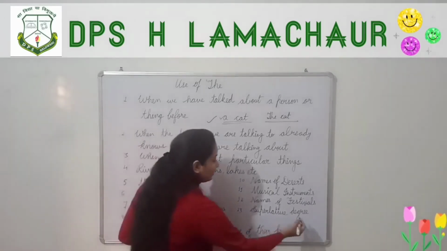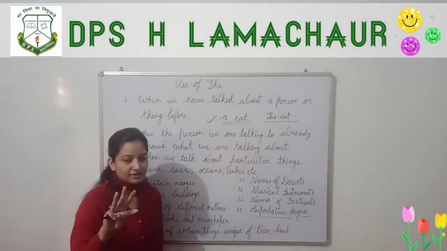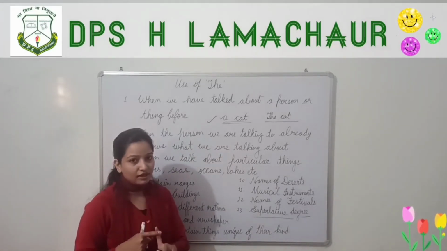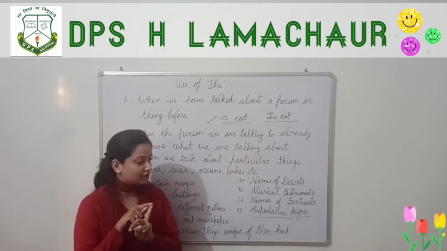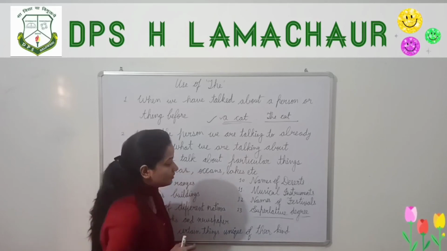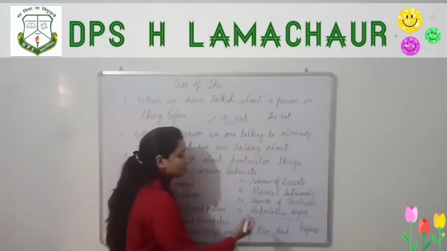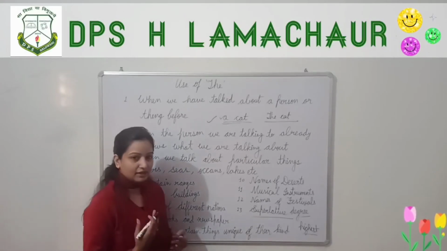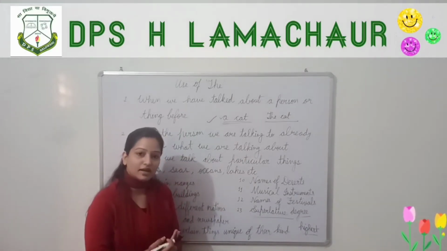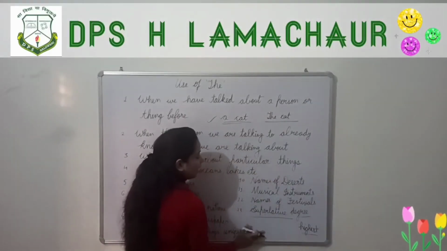And which superlative degree? Superlative degrees of adjectives. We have 3 degrees of adjectives: positive degree, comparative degree and superlative degree. And before the superlative degree of adjective we use the. So highest, H-I-G-H-E-S-T: high, higher, highest. Highest is the superlative degree of adjective. High is the adjective, and its superlative degree is highest.